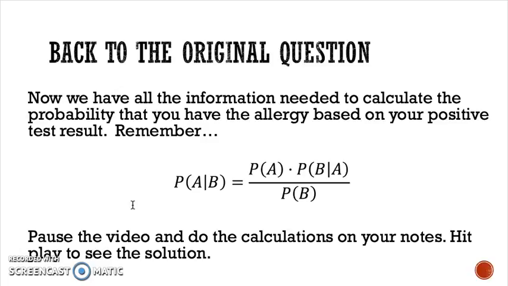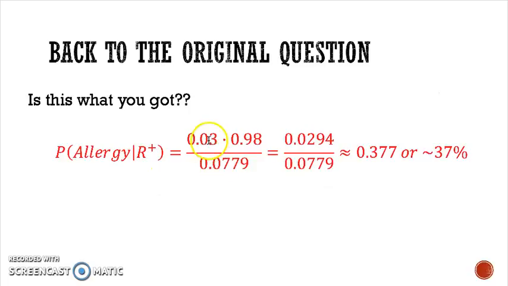Okay, so let's look at how you should have done this. You would have taken the 0.03, which is the 3% of the population that has the allergy, multiplied it by the 0.98, or the accuracy of the test, the probability of getting a positive result given that you have the allergy. Then divided that by that number that we calculated for the probability of getting a positive result, period. And what you should have ended up with was about 0.377, which would actually round up to about 38% if I had done my rounding correctly. But regardless, it's around 37 or 38%.